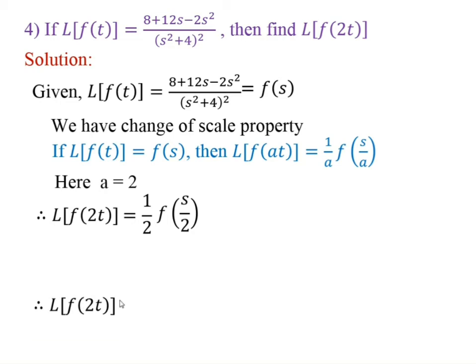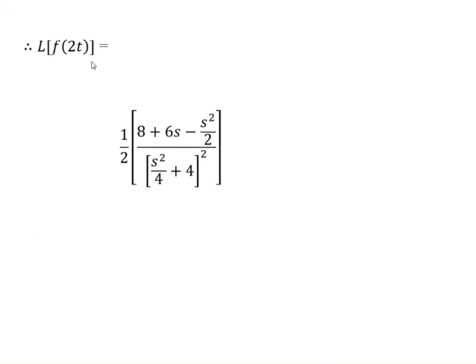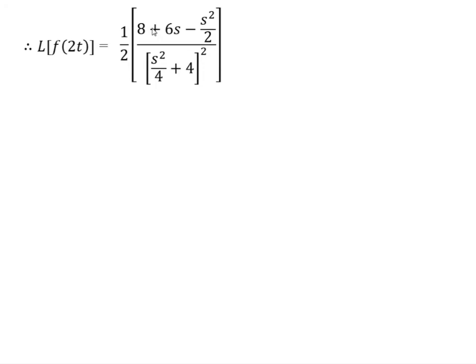Therefore, Laplace of f of 2t is equal to 1 by 2 into, in this equation, put s is equal to s upon 2. We get 8 plus 12 into s upon 2 minus 2 into (s upon 2) bracket square divided by ((s upon 2) square plus 4) whole square. After simplification, we get Laplace of f of 2t is equal to 1 by 2 into (8 plus 6s minus s square upon 2) divided by (s square by 4 plus 4) bracket square.